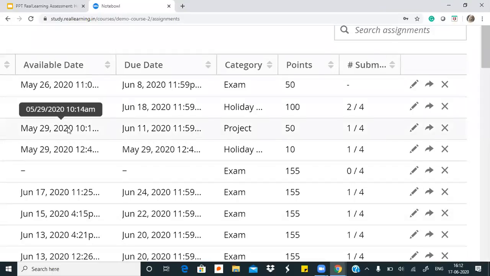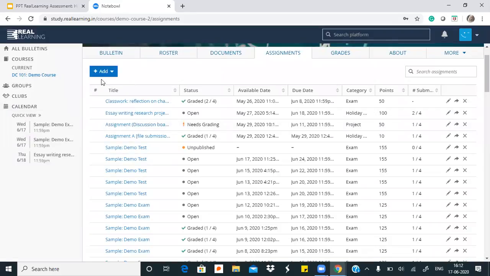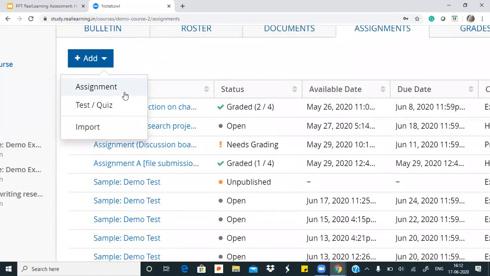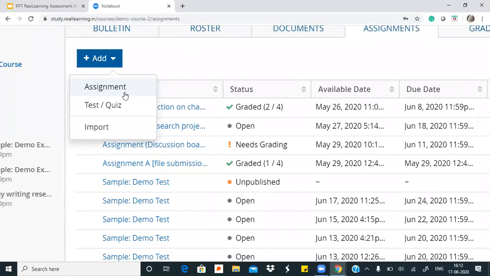So I will just zoom out and we'll create a test so we can see what all teachers actually do in order to create a test. So I'll click on this add button here. 3 categories will open up for the teacher when they want to create a new assignment. So these 3 categories are again something that is helpful for teachers. आपके सामने 3 categories हैं यहाँ पे. First thing is the assignment, second is the test quiz, and third is the import option here.